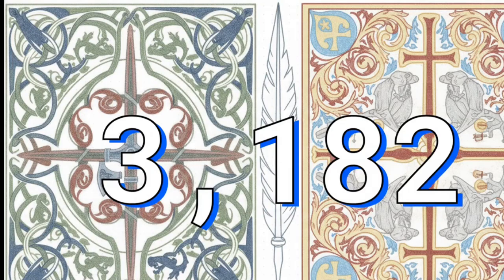That number right there, 3,182, represents the massive scale of Beowulf. At over 3,000 lines, it is the first major epic in English literature. And what makes it a true masterwork is how it seamlessly blends the harsh, pagan warrior values of the Germanic tribes with the early Christian theology that was being introduced by the monks who finally wrote it down.